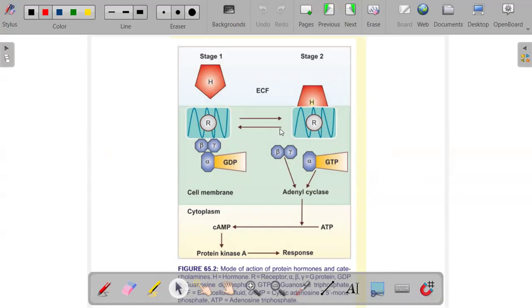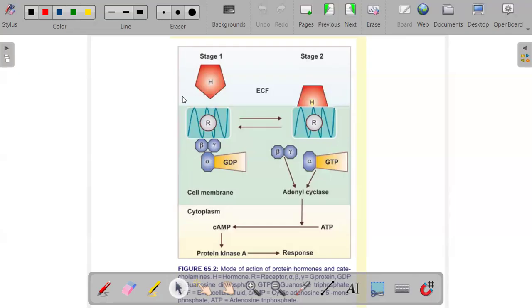So let's talk about the first messenger. The first messenger is the hormone which acts on the target cell. Okay, the hormone that acts on the target cell is called the first messenger. We call this either a first messenger or a chemical mediator. It combines with the receptor and forms the hormone receptor complex. So the hormone comes and binds to this receptor.